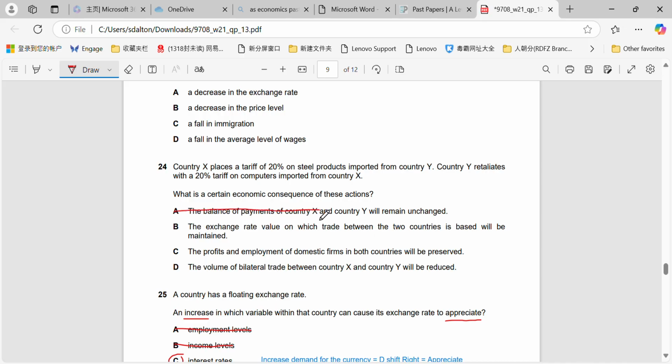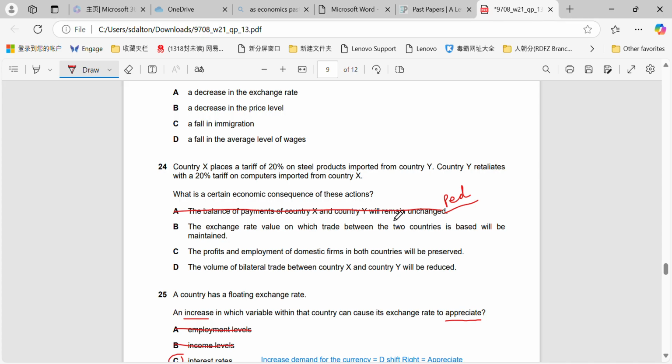That is not certain. That depends on the PED, right? Because it depends on the extent to which our exports are now affected by a 20% tariff. And it depends on the demand for the imports that we're now importing at a 20% higher price.